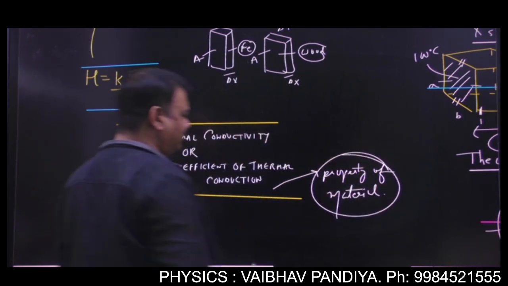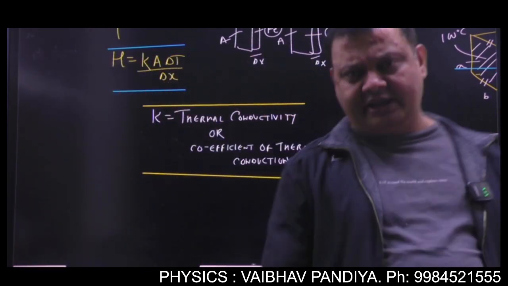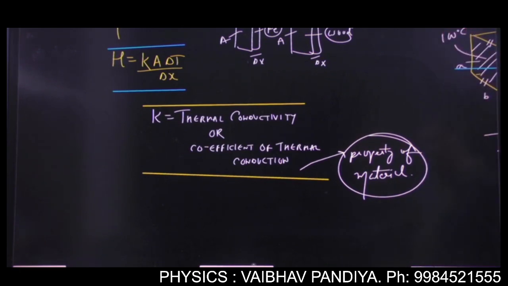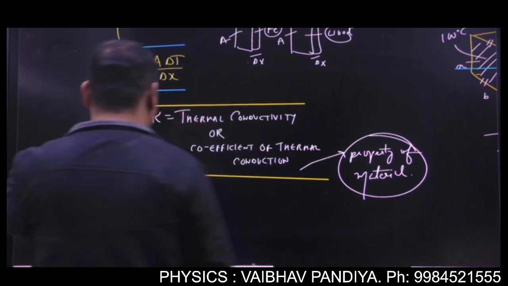This is not the property of the object, it is the property of the material. Like your iron will have some different K, your copper will have some different K, okay? Higher the value of K, better will be the conductor.